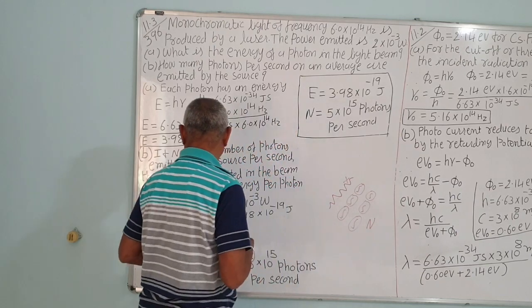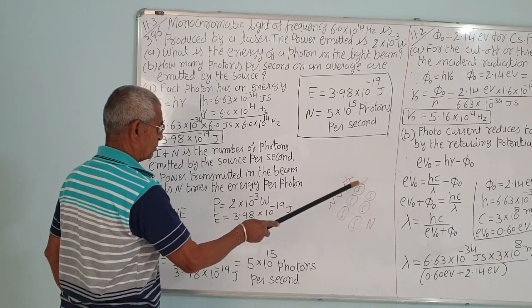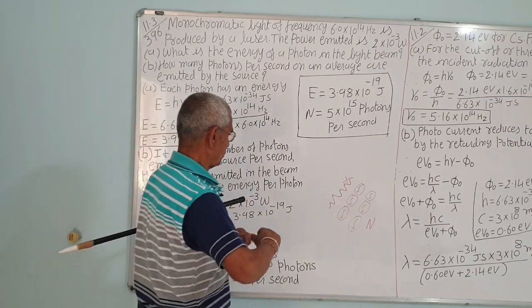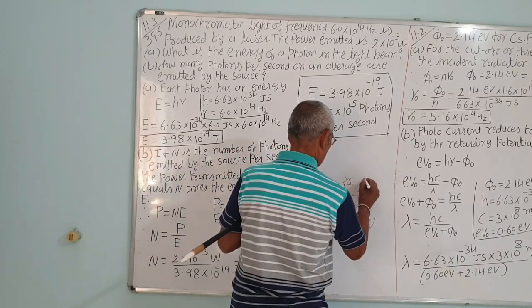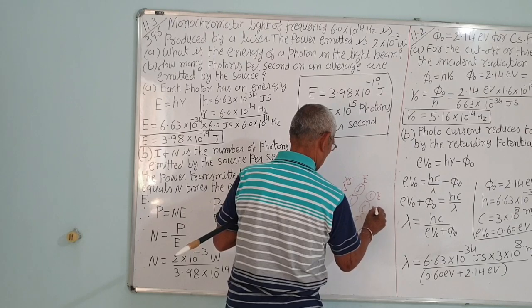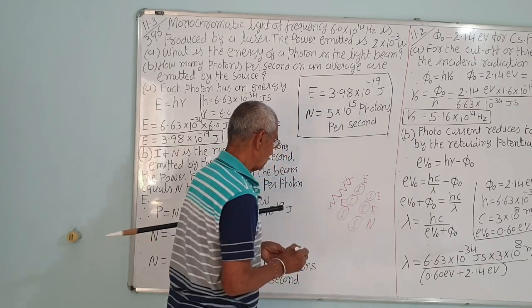N photons will have energy n into h nu, or nE. nE is equal to power. Total power is that of the total photons. Total photons is n, and the energy of each photon is, say, E. Each has E, and E is equal to h nu.